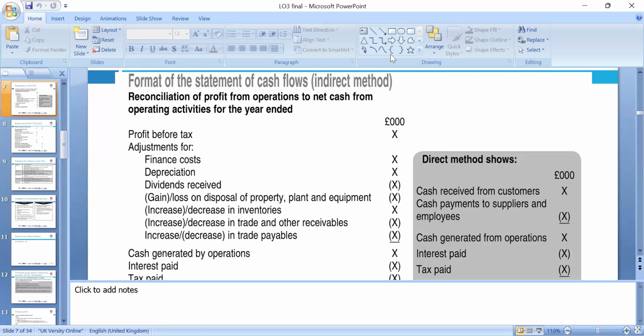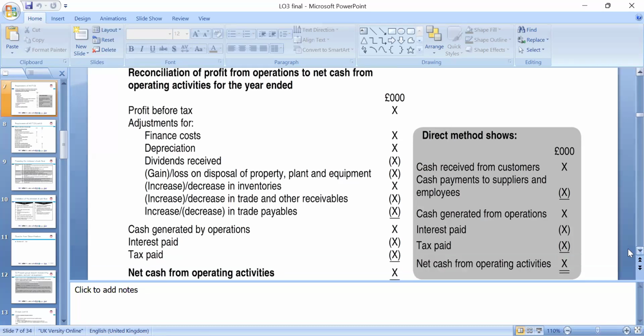Under the direct method, we can say cash received from customers, which means the trade receivable changes. For cash payments, we look at the changes in trade payables. We look at the cash generated from operations during the period, we subtract the interest paid and the tax paid, and then we can find the net cash from operating activities. That is quite crucial.